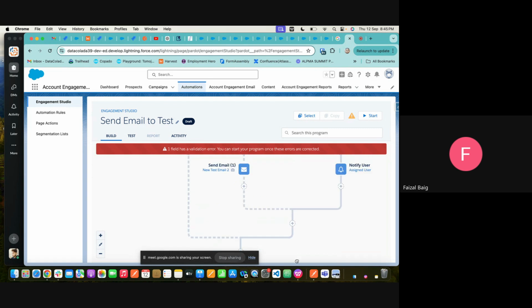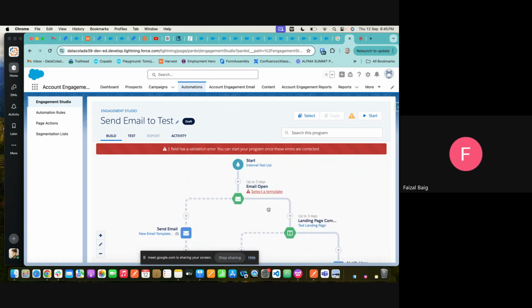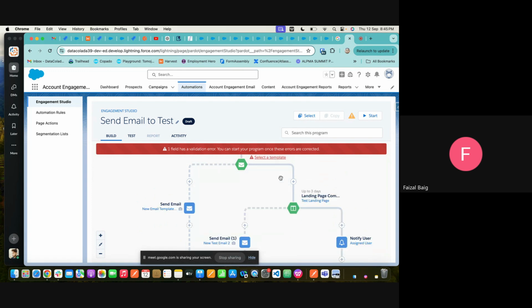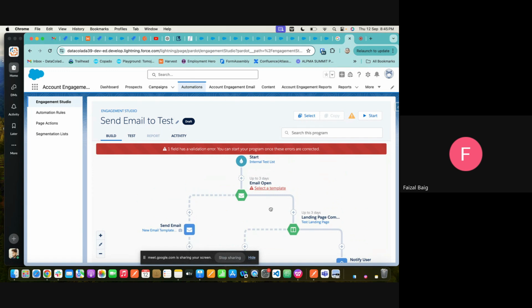Okay, now scroll up. Oh, here now you're not able to select a template. Yeah, here it is not allowing me to select a template. No, it's email open. Cancel this. Delete that. No, not delete that. Click on the additional sign. This one.